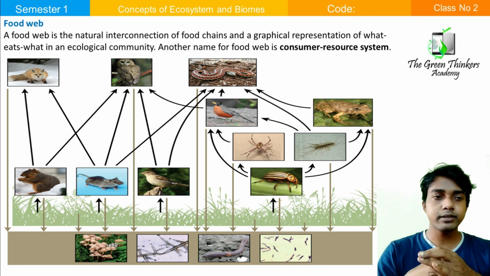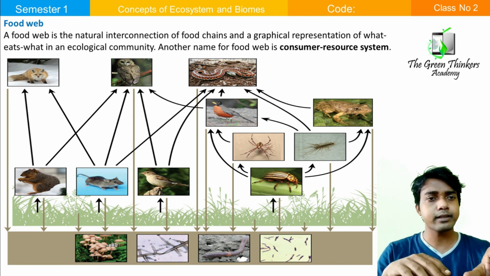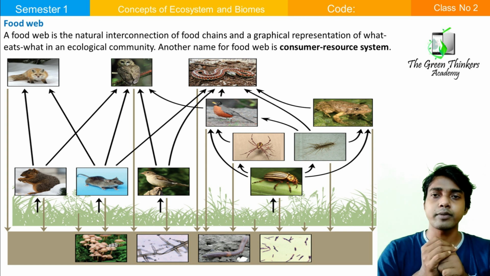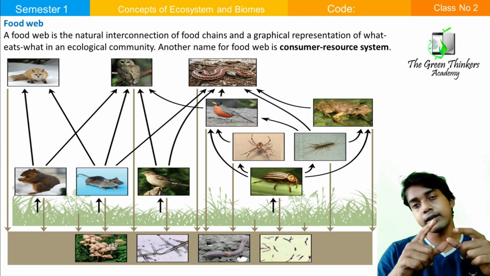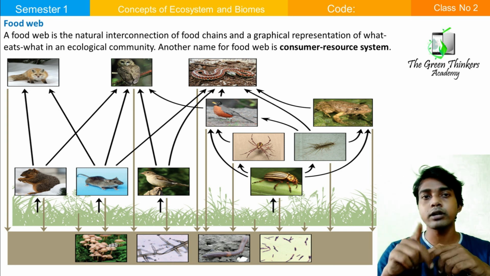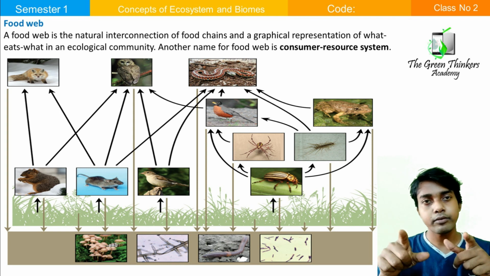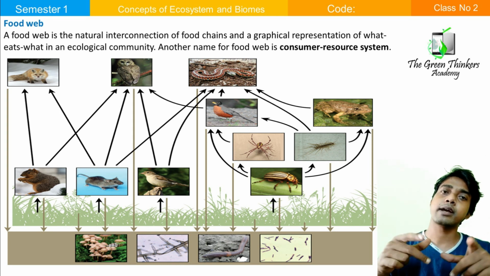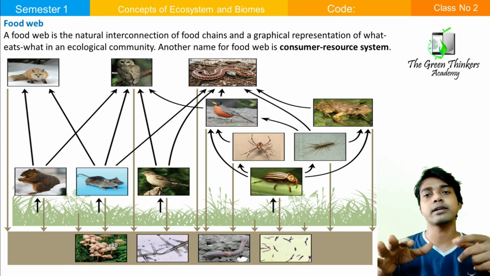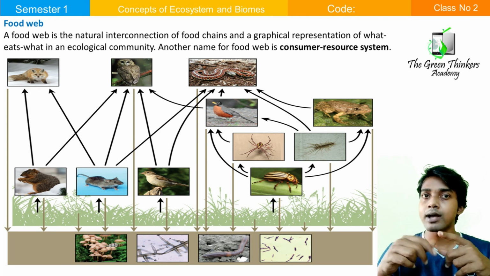First of all, see this figure. Here the greenish one is the producer, and these are the primary consumers, and on the right side there are also primary consumers. See, this producer is eaten by this insect. This insect is eaten by this frog or by this bird. See, the arrow is going to the frog. Now the arrow is going to the bird. Now this frog may be eaten by a snake, or this bird may be eaten by a snake. So the arrow from the frog is going to the snake. The arrow from the bird is going to the snake.